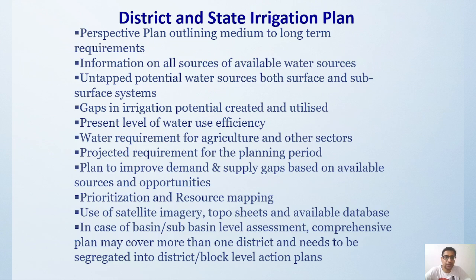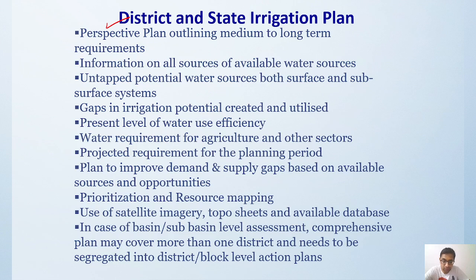Now, district and state irrigation plan. The perspective plan outlines medium to long term requirements. So what is going to be there in the district and state irrigation plan? Under the district and state irrigation plan, there will be a plan outlining the medium and long term strategy. First of all, they will be telling what type of water resources are available to us.